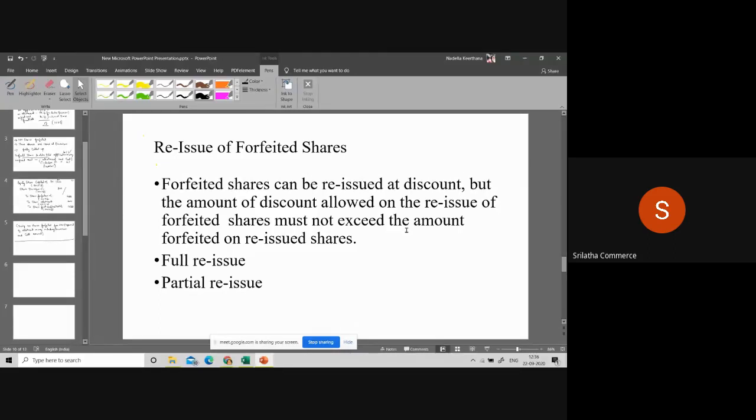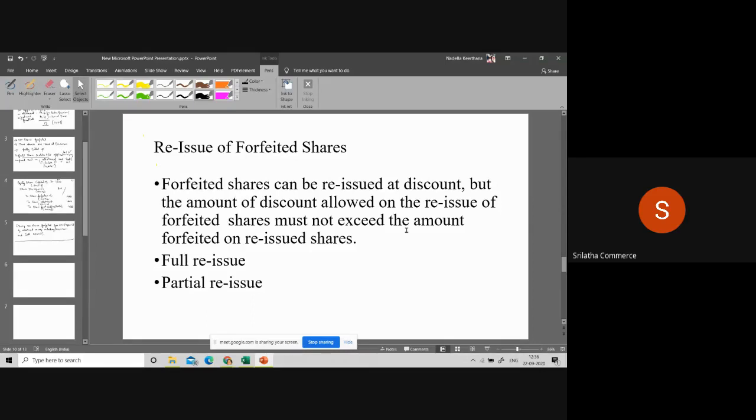After passing the resolution, the company has the right to reissue the forfeited shares. And usually the forfeited shares are reissued at a discounted rate. For example, if the face value of the share is 10, the company can reissue these shares as fully called up at rupees 8 per share. So you are giving a discount to the shareholder of rupees 2 per share.